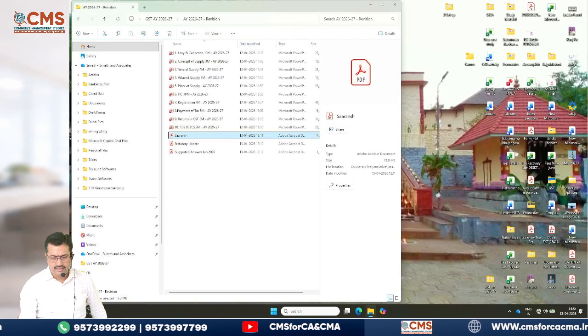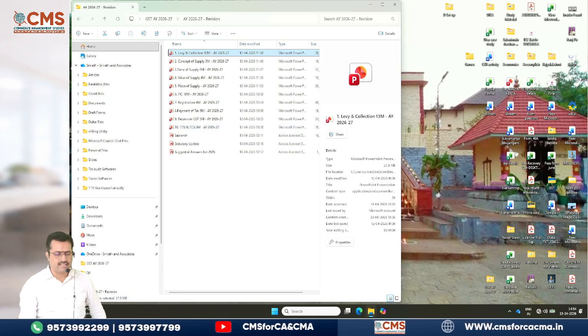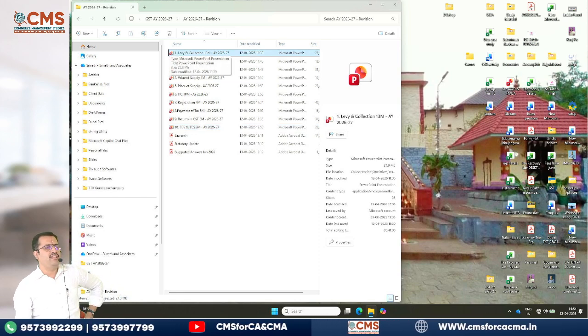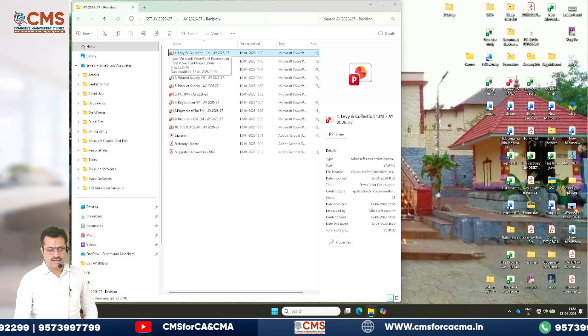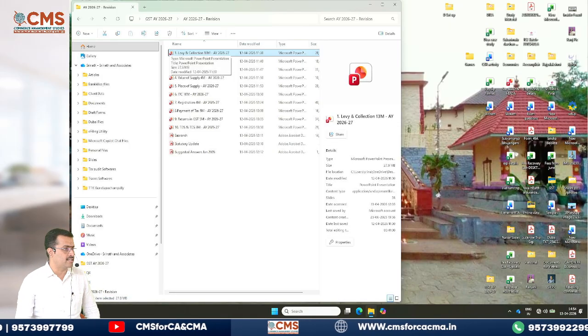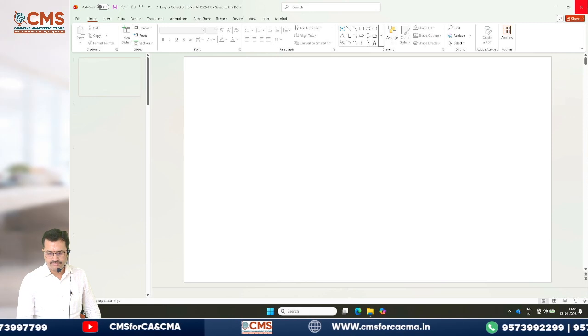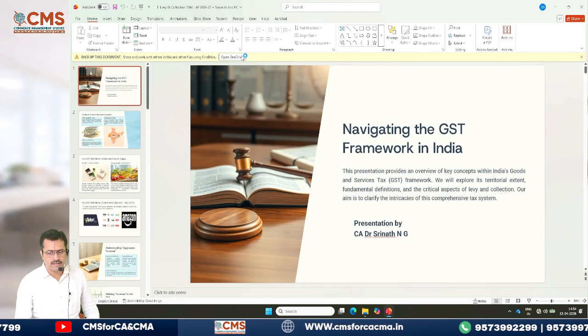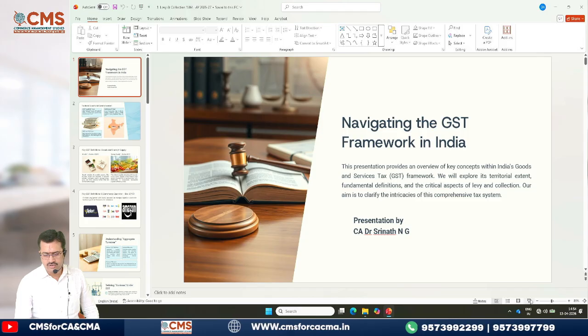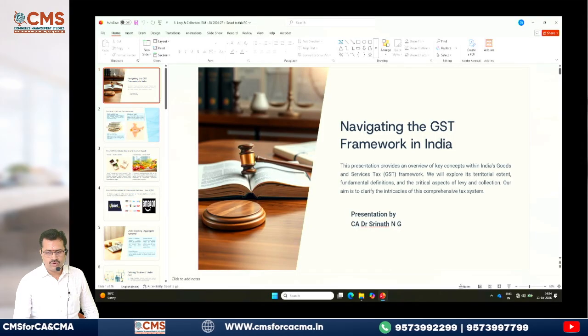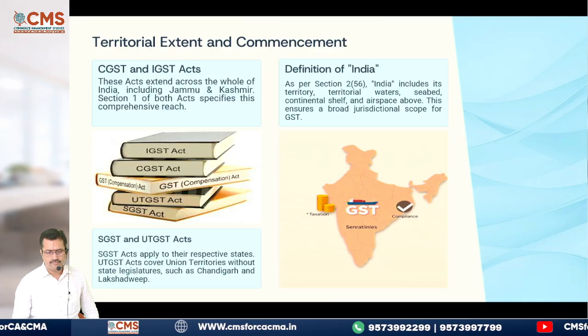Having said this, let's go through the first chapter, levy and collection. Nearly 13 marks are being asked from this levy and collection chapter. 13 solid marks. So let's start one by one. 13 solid marks are being asked. So let's quickly go through the definitions in your GST. Then we will go to all those points one by one.